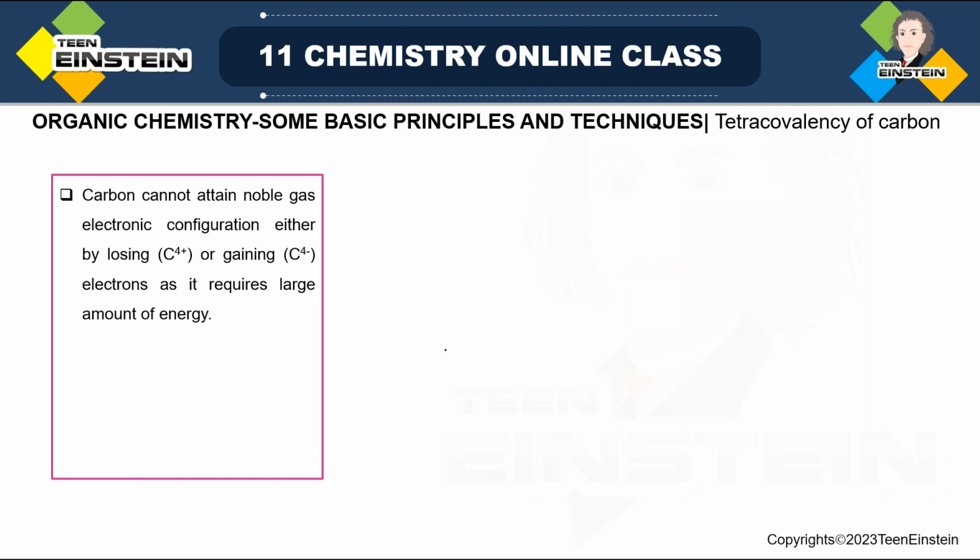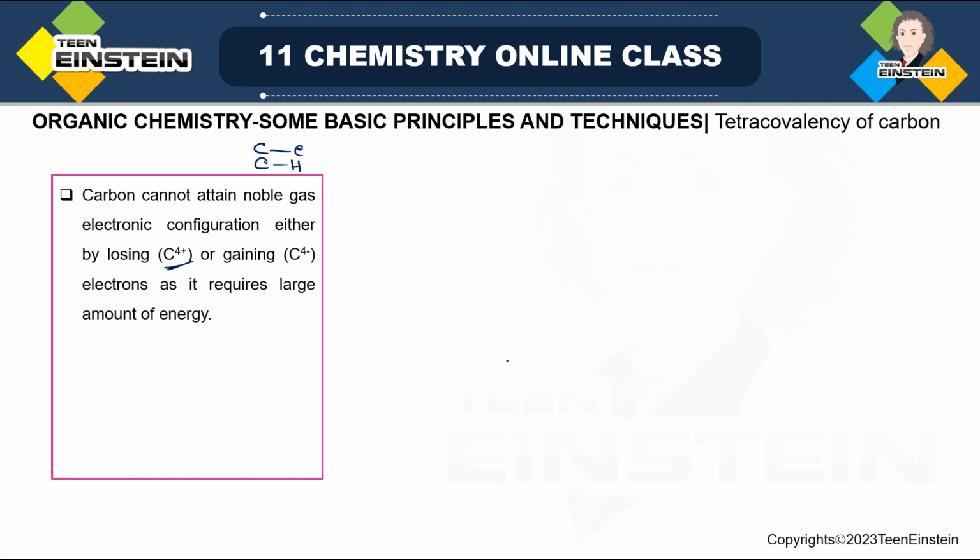Now carbon, as we have seen, in organic compounds is forming mostly C-C or C-H bonds, and these are basically covalent bonds. If you expect ionic bonding, then obviously there should be some cation and anion, and in that case it will be either C4+ or C4-.